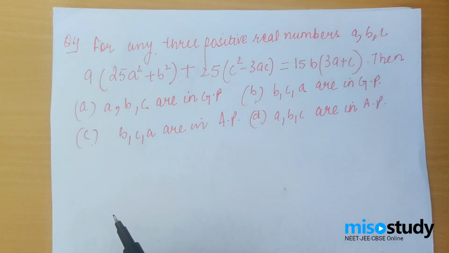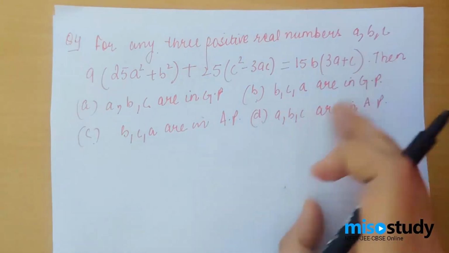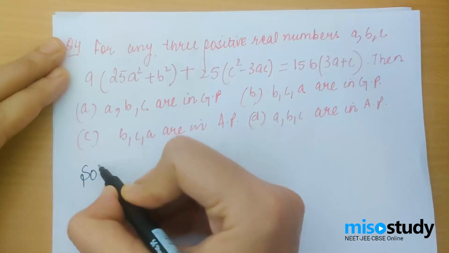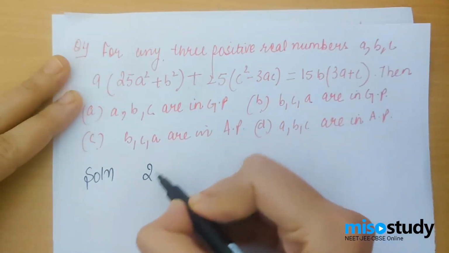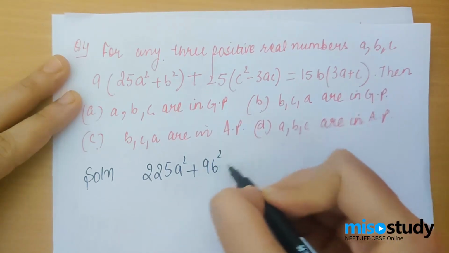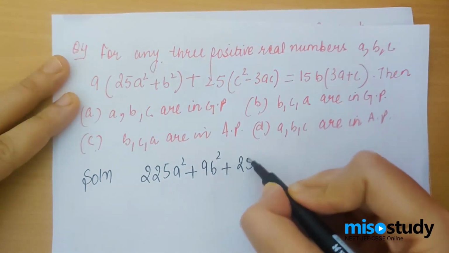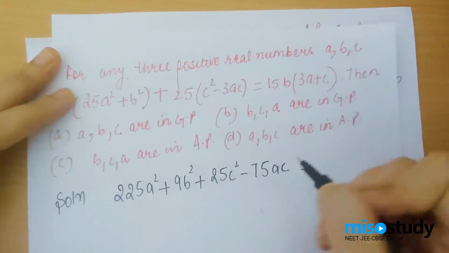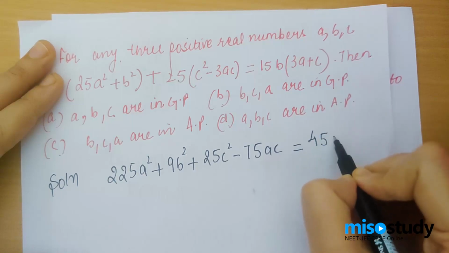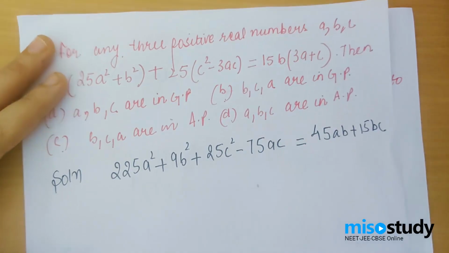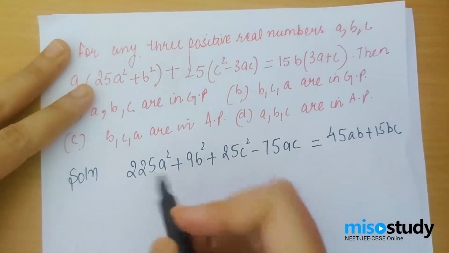Now, for any three positive real numbers a, b, c, this is equal to this, and you're supposed to find out the relationship between a, b and c. Now let's solve this equation first of all. If you multiply, you will have 225a squared plus 9b squared plus 25c squared. Okay. Now let's shift everything over here.